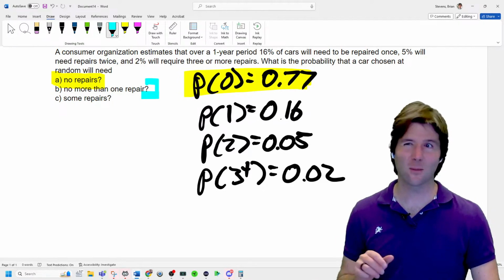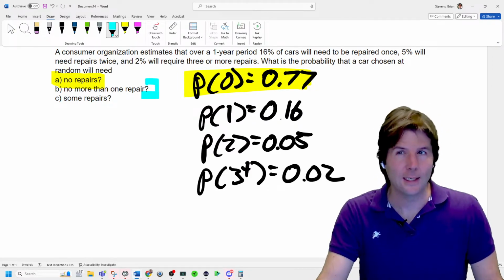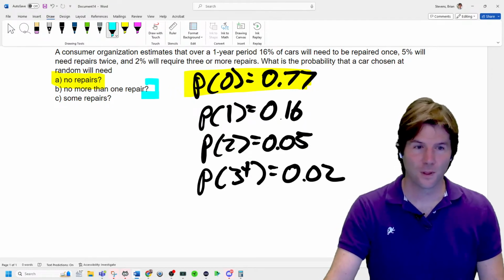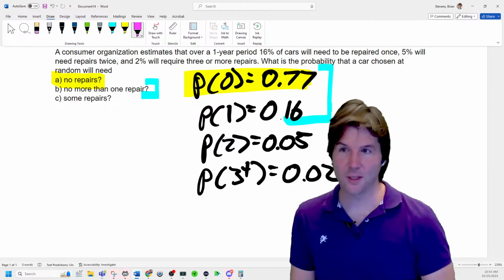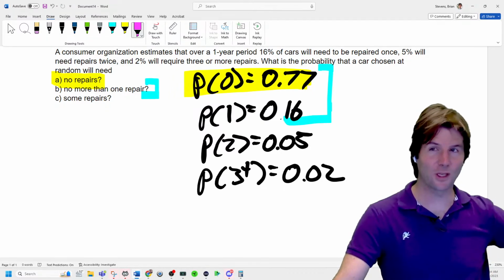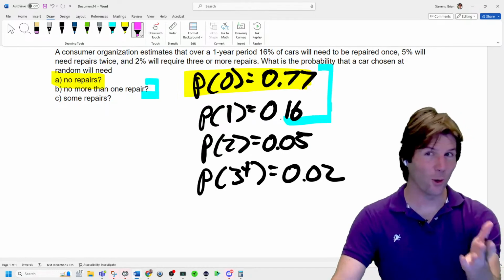Like if I say my car didn't get more than 1 repair this year. I'm not saying it got 1 repair. It didn't get more than 1 repair this year. 0 or 1. And then the probability of some repairs would be what? So I'm showing with the highlighters what the answers are. You add those together. Because you said or, right, Cameron?